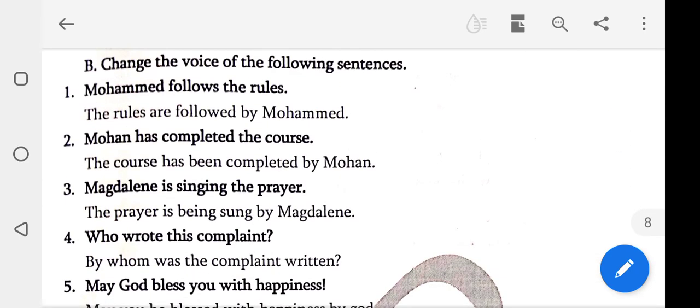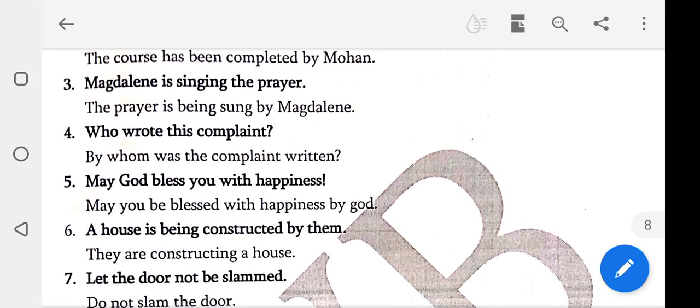Next one, Muhammad follows the rules. The rules are followed by Muhammad. Mohan has completed the course. The course has been completed by Mohan. Next, Magdalene is singing the prayer. The prayer is being sung by Magdalene. Who wrote this complaint? By whom was the complaint written? May God bless you with happiness. May you be blessed with happiness by God.